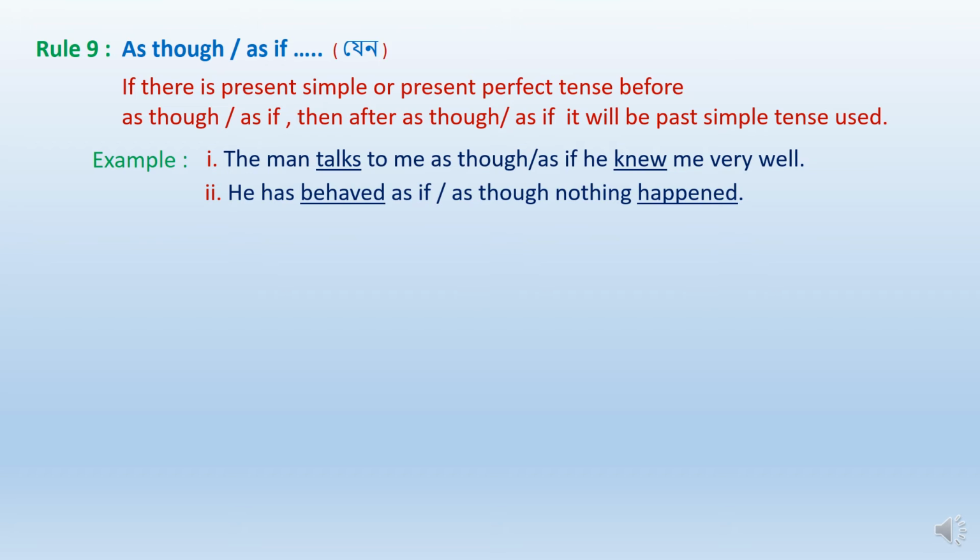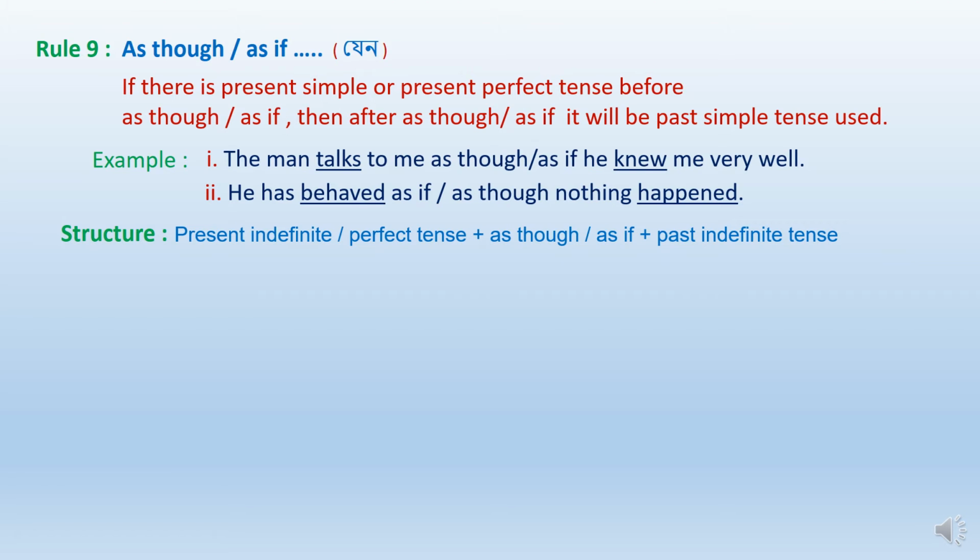So the structure is present indefinite or perfect tense plus as though or as if plus past indefinite tense. So students, if before as though or as if you can see present indefinite tense or present perfect tense, then after as though or as if you have to complete the sentence using past indefinite tense, and of course it should be a meaningful sentence.